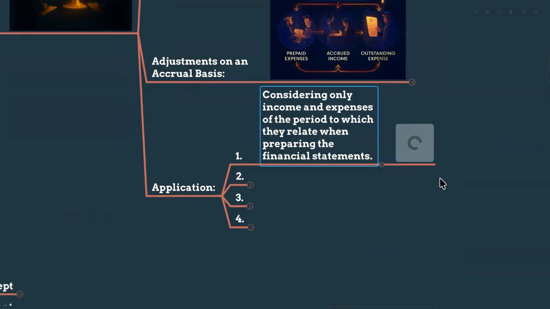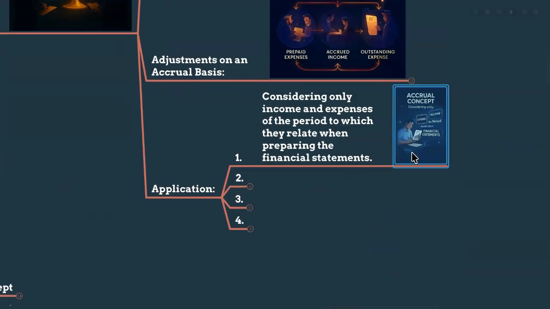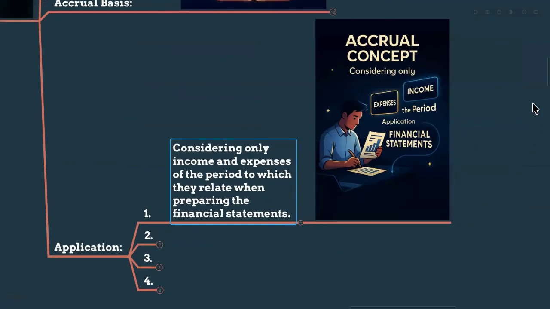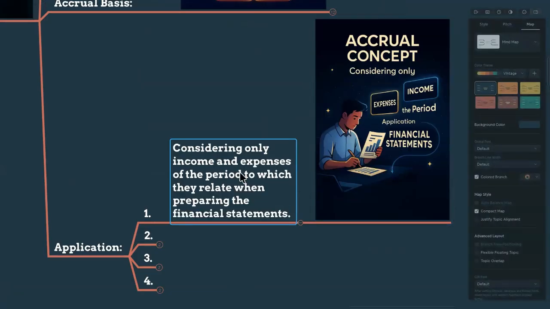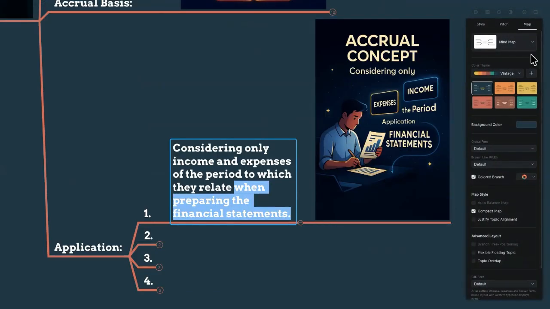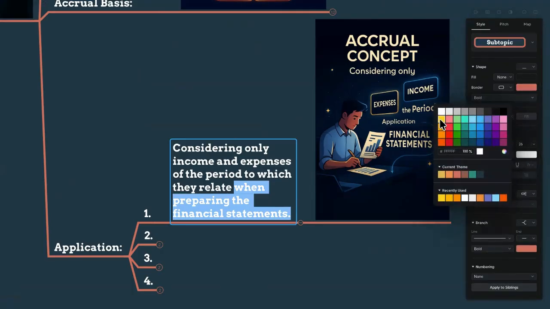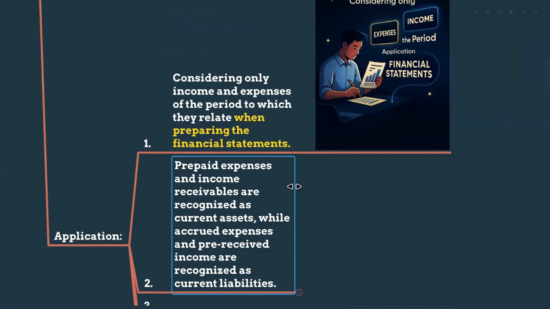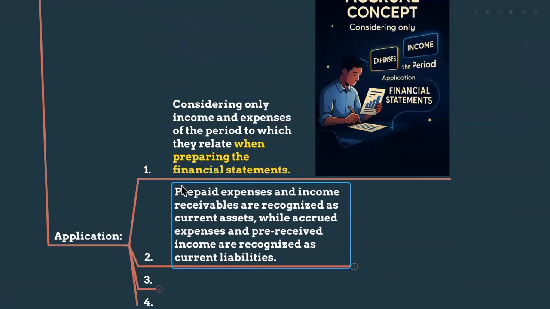So how are we applying this here? We are considering only income and expenses of the period to which they relate when preparing financial statements. So when we are preparing financial statements, if the expenses relate to the previous year, we will remove them. Right? There are some expense adjustments like that. We will learn about that later. As well as prepaid expenses and income receivables, right? So prepaid expenses and income receivables are recognized as current assets, right?